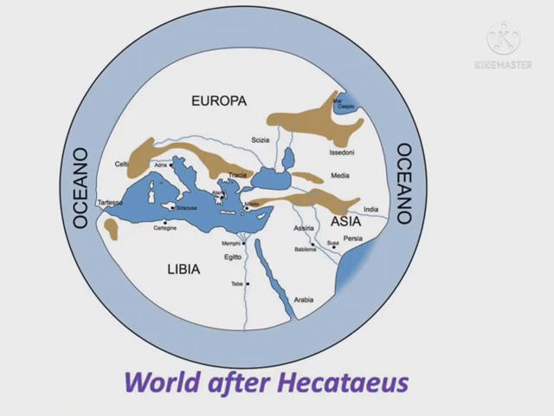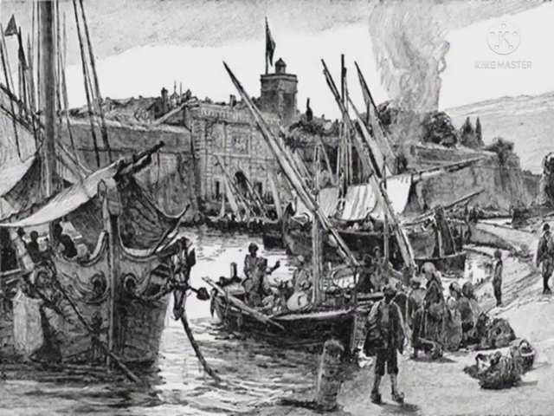The Greeks and after them the Romans were greatly interested in making maps and knowing about places near and far. They wanted to conquer the world, build colonies in far off places and trade with them.